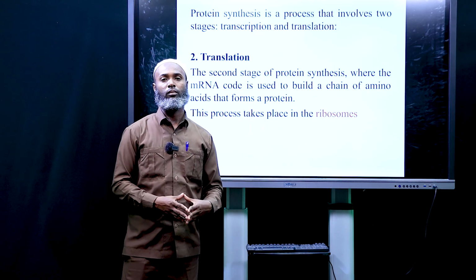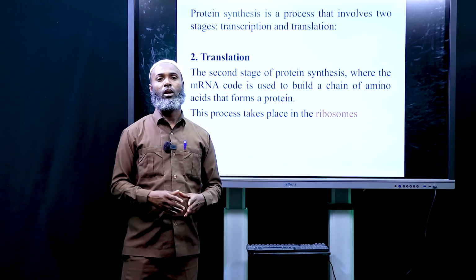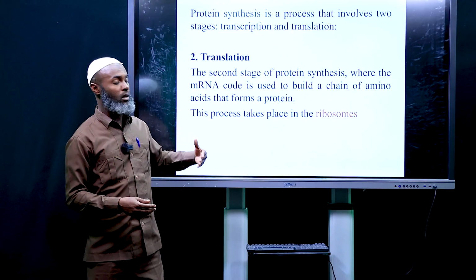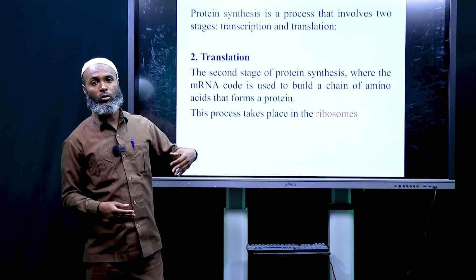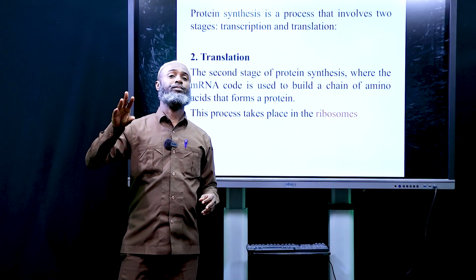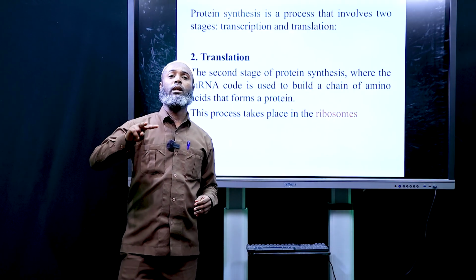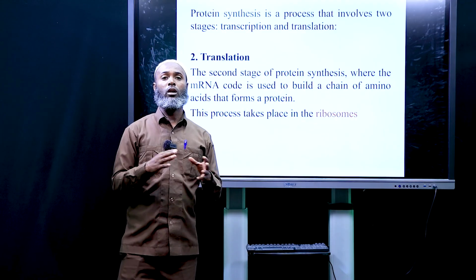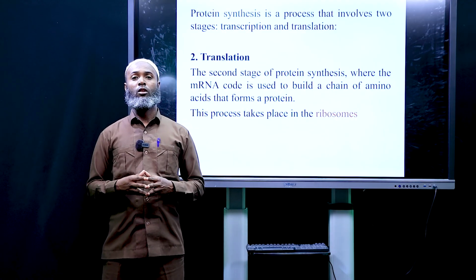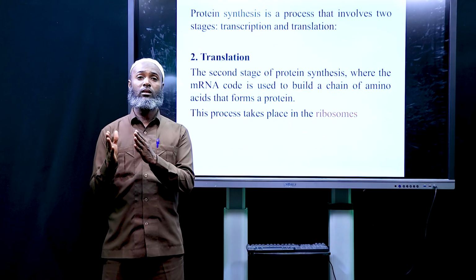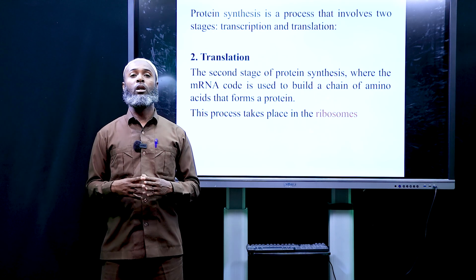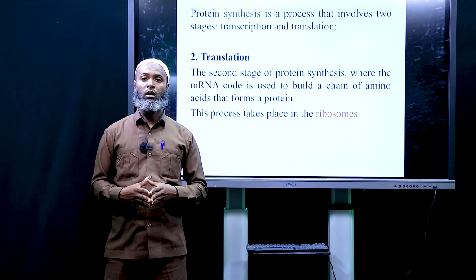Ribosomal RNA and transfer RNA are part of protein synthesis. So the two stages, transcription and translation, occur in two different sites in the cell. You know, our cell has a nucleus and cytoplasmic organelles like mitochondria, lysosome, ribosome, and other organelles.